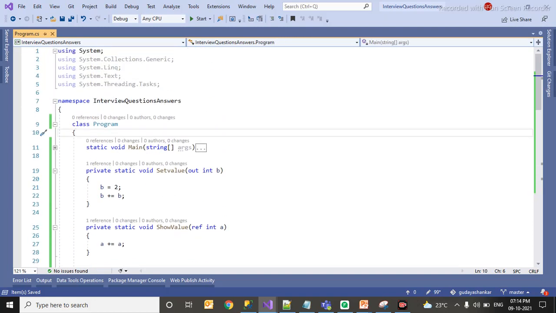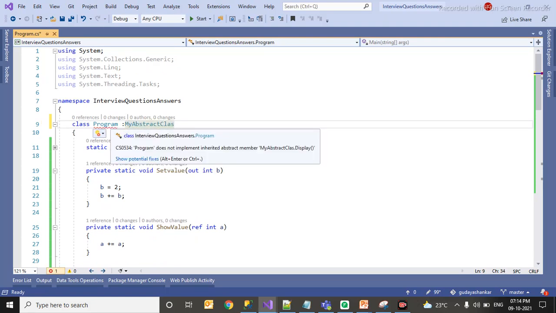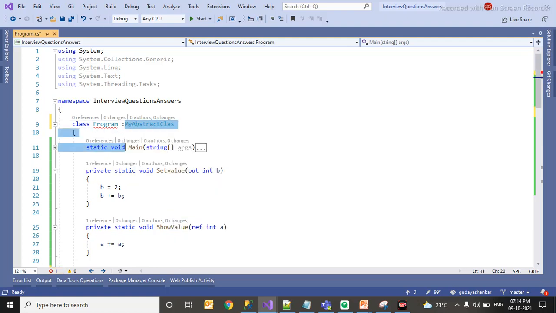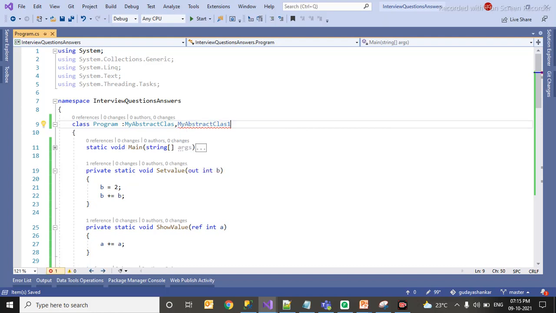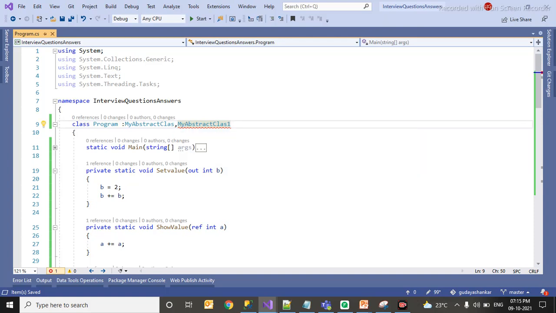Now I am going to inherit my abstract class 1. It will show an error, does not implement display. Let me do that. We have to implement whatever abstract method when inheriting an abstract class. Now with abstract class 1, this will not be possible. See, the class cannot have multiple base classes. So you cannot have multiple parents for a base class. That is what it is trying to say.